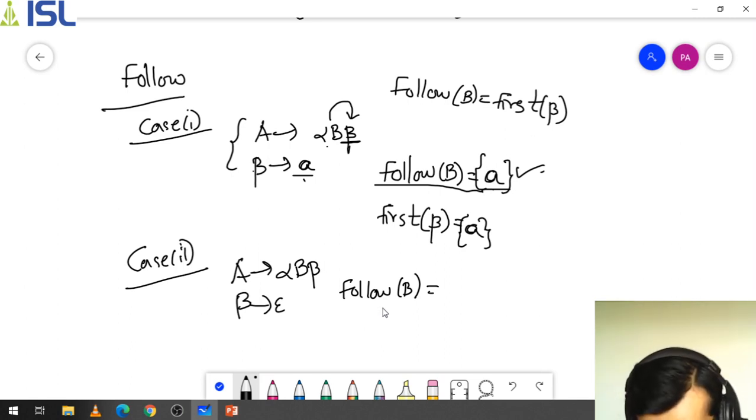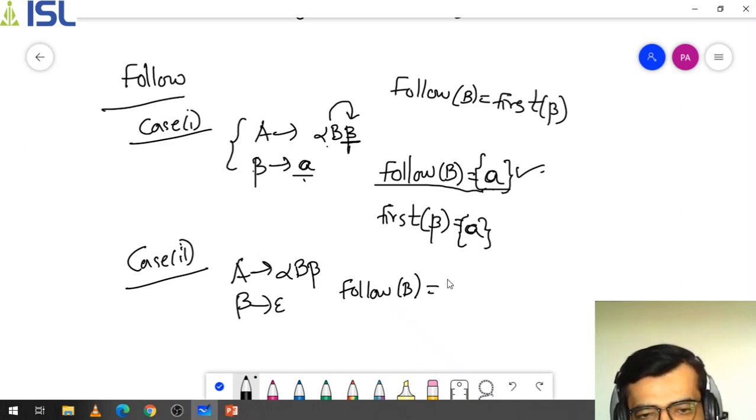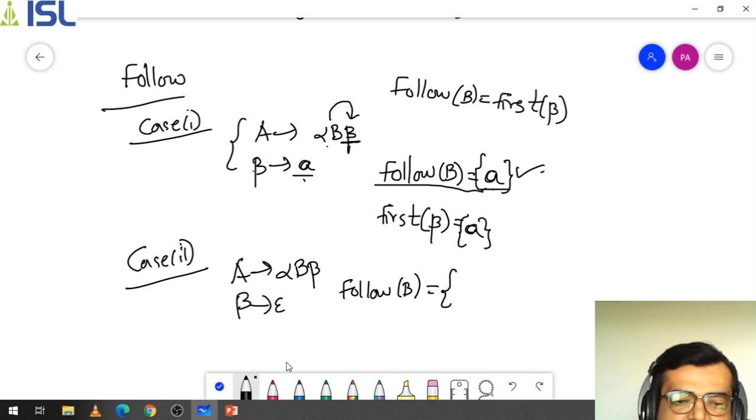So first of beta, as you know, it is what? Epsilon. So simply whenever an epsilon comes here, you have to follow again from A, because you are not getting any value from beta. See, B is actually finding the value by which value it is followed. So you know, after B beta is there, but from beta there is no value.